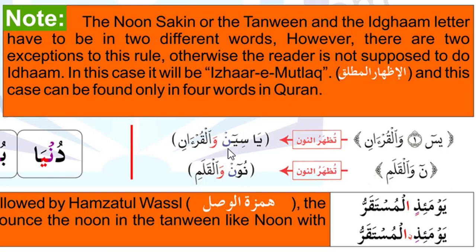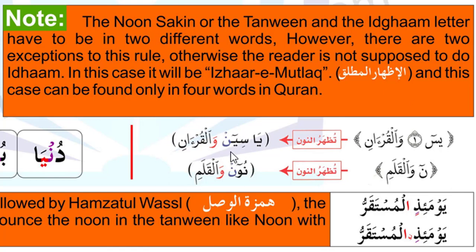But they are telling there are two more places in the Quran which are exceptions to this rule, where we would make idgham with ghunnah or idgham without ghunnah. So you can see here, the noon sakin is coming, but after the noon the next letter is waw. So we should make idgham with ghunnah. As we read on the previous page, but we will not make idgham with ghunnah here.